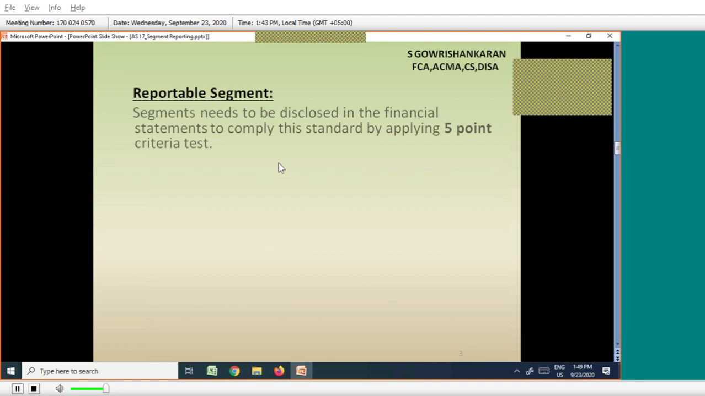Before that, we have to understand some basic definitions. This will be helpful even for 1 mark or 2 mark purposes, true or false, or short notes also. Segment revenue, enterprise revenue, segment assets, segment liabilities: all these things are useful for 1 mark, 2 mark or short note purposes.